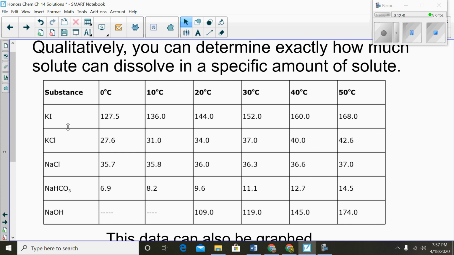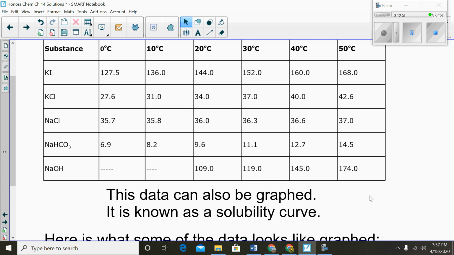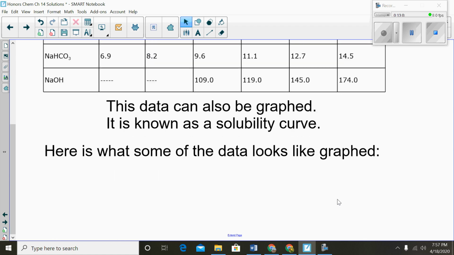So if you look at KI, for example, you've got a lot that can be dissolved here versus NaHCO3, where there's not too much. But this data can also be graphed, and it's a little bit easier to look at as a graph, and it's known as a solubility curve.